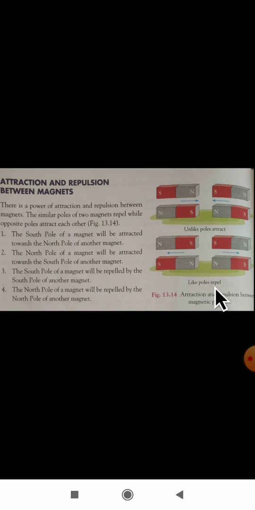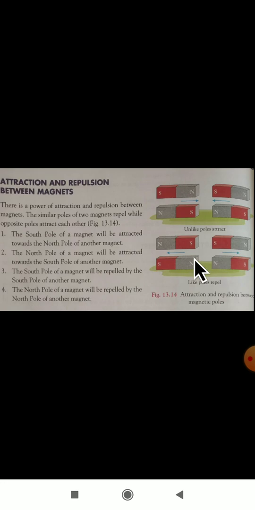Like poles repel. Like is nothing but same. Like poles and unlike poles. Like poles are nothing but same poles. If you hold south, south, they will repel each other. They will not attract. North, north is there, they will repel each other. Repelling is nothing but they will go apart, far from each other. If like poles are there, south, south, they will not meet each other.